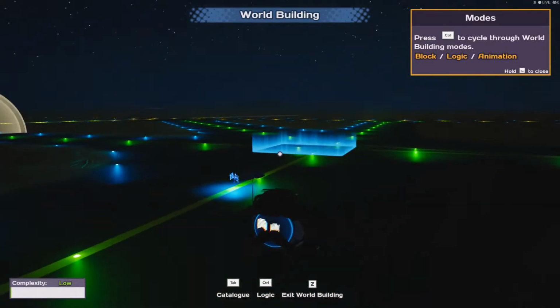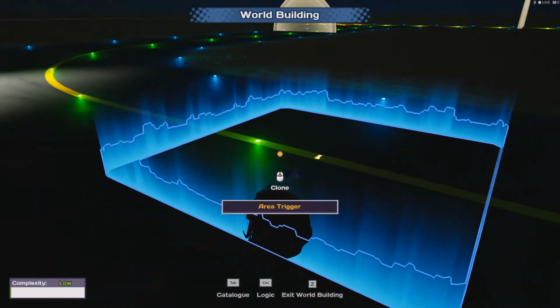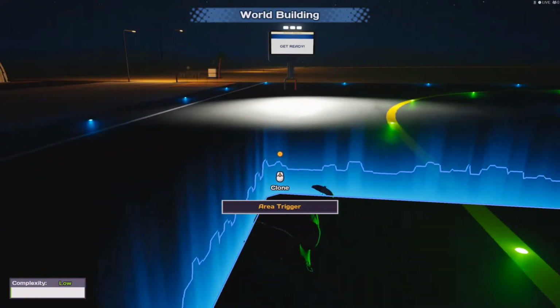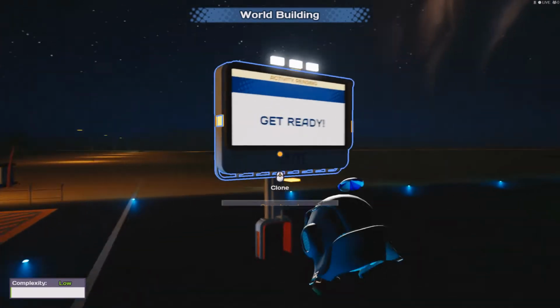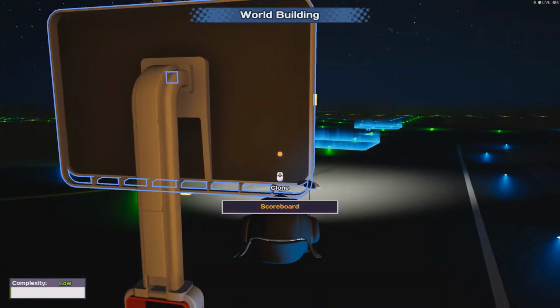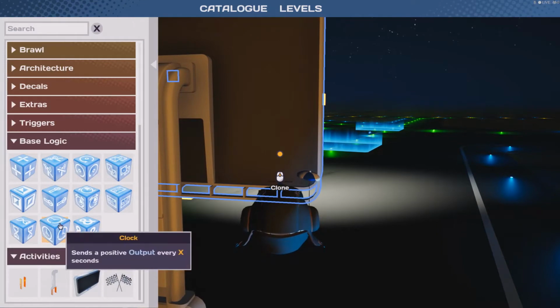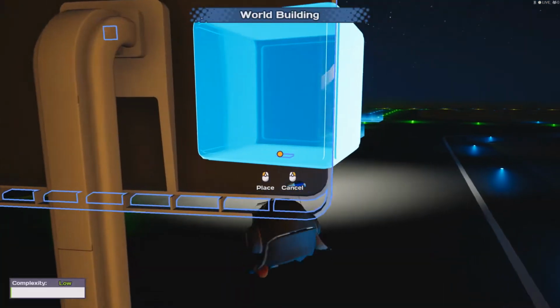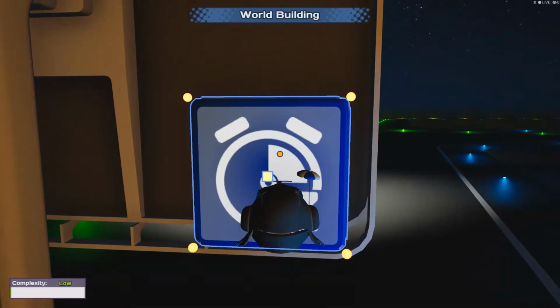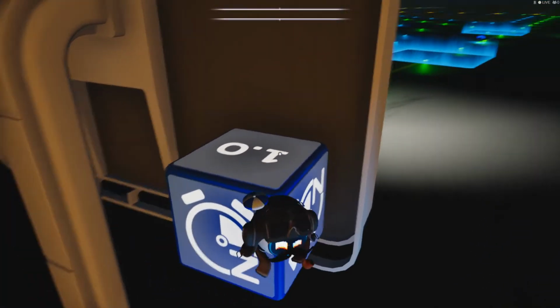So here we've got the start point. I want to add a timer and a delay. We have the delay first from that point. I put it on something like 5 seconds.